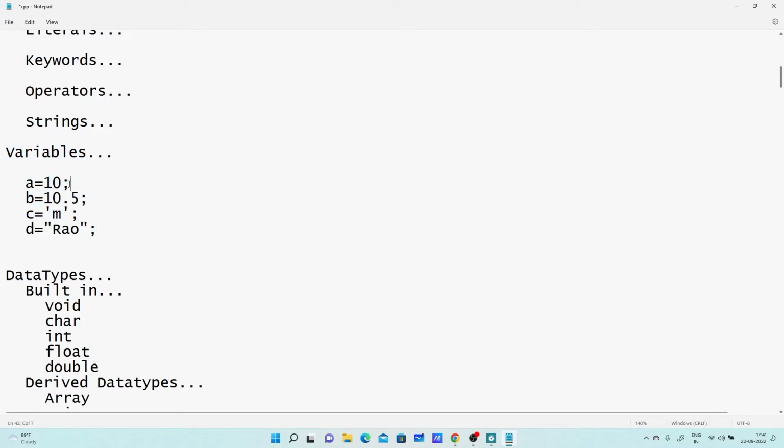I am willing to store here 10. So I am storing it in a variable A. What is A? A is a variable. Now here I am saying 10.5. I am storing this 10.5 in another variable called B. If we put anything in single inverted commas, it is called a character, and it should be a valid one, generally a single alphabet or single character. So I'm saying here M and I'm assigning it to C. C is a variable and it is holding a character.